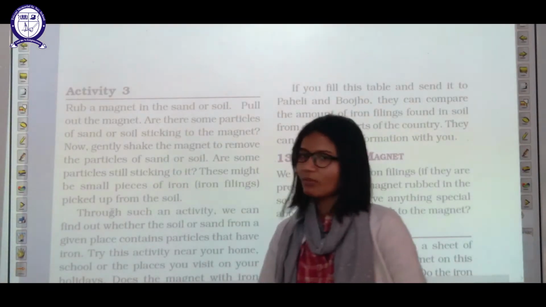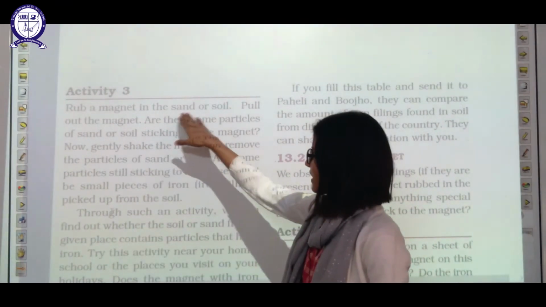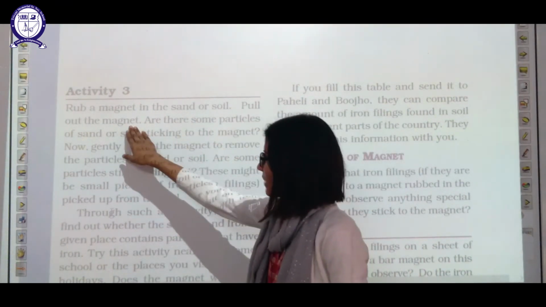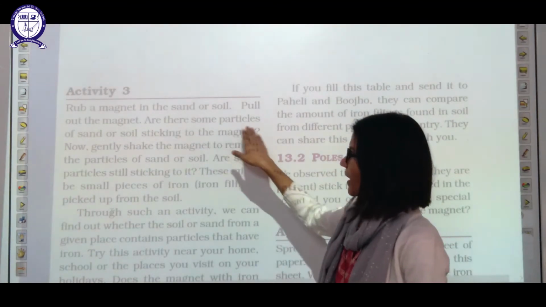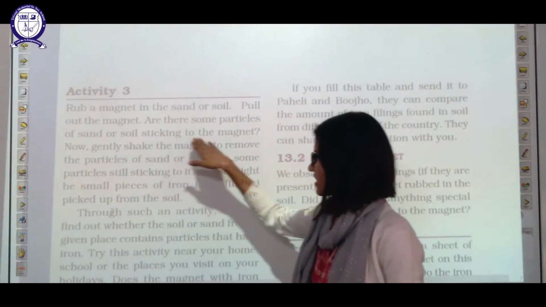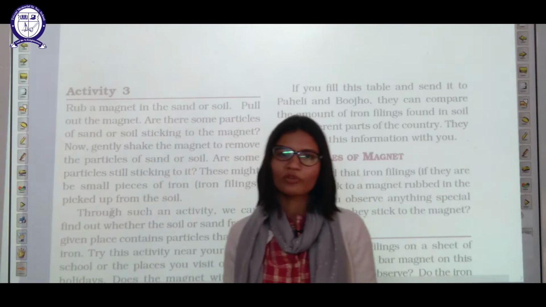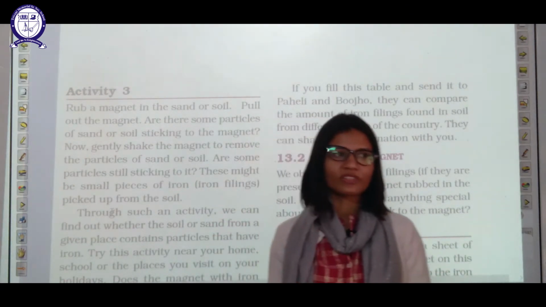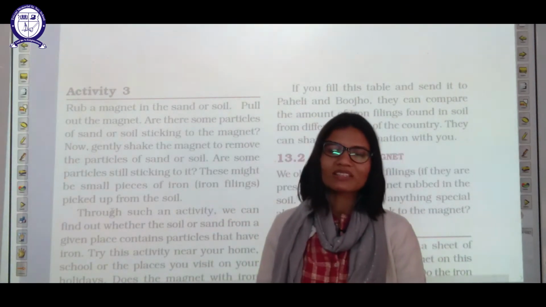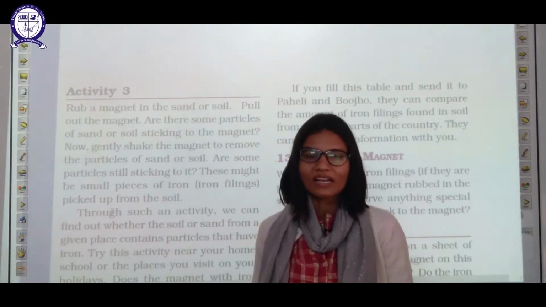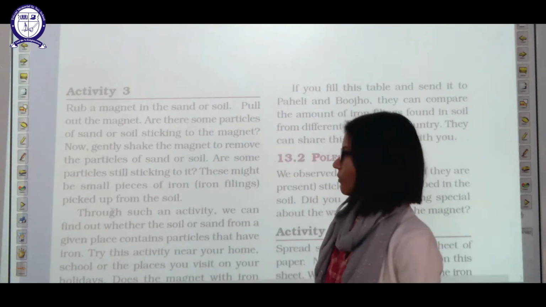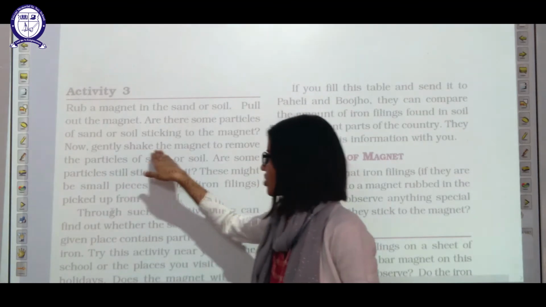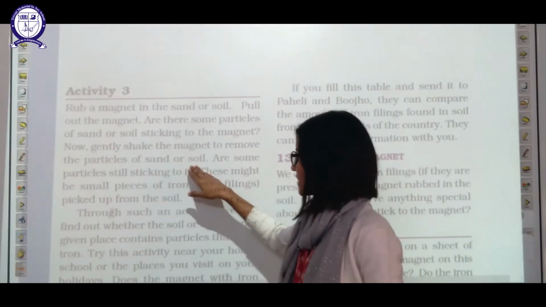Now activity number 3: rub a magnet in the sand or the soil. Pull out the magnet. Are there some particles of the soil and the sand sticking to the magnet? Of course, there are a few small particles which are not visible to the naked eye, but they are present in the sand and they will get attracted to this magnet bar. Now gently shake the magnet to remove the particles of sand and soil.